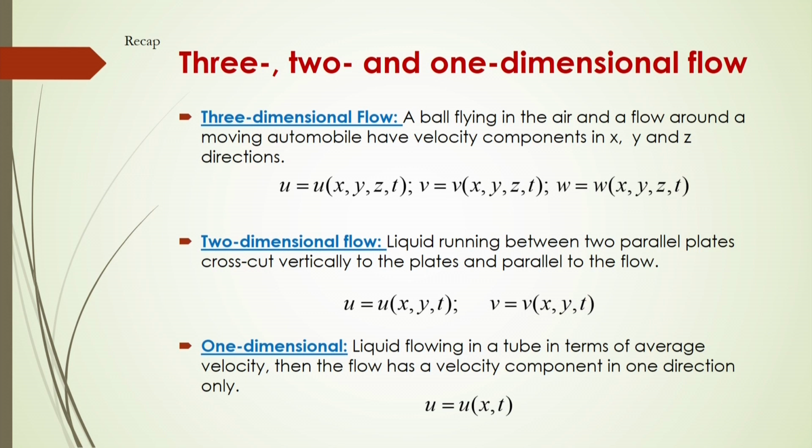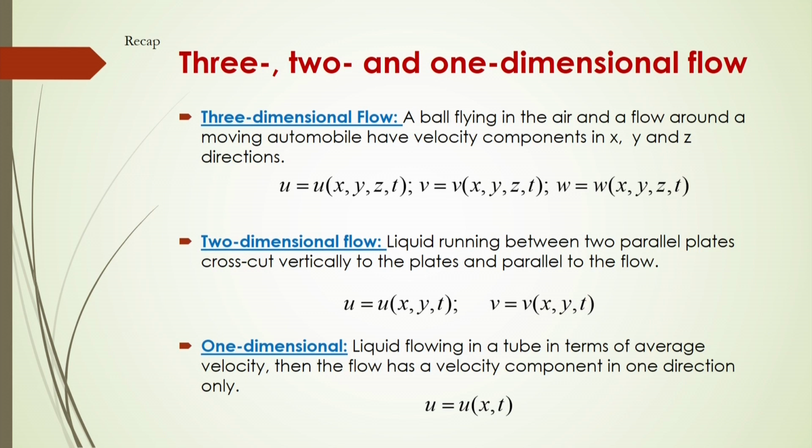If it is a steady state operation, then there will be no time consideration, but if you are considering a variation of any fluid parameters in the particular direction, then you have to consider time also. So, if we consider the velocity of the fluid in one direction, then it will be u as a function of x and t along with time. This is one important case.